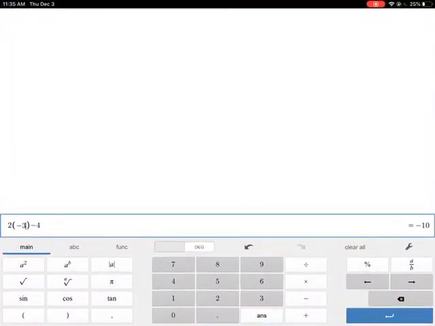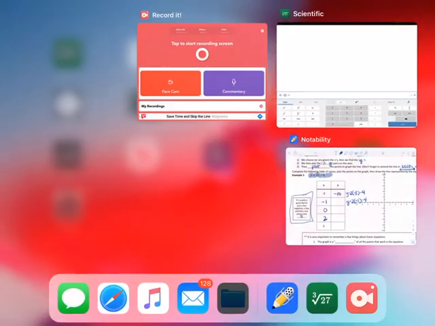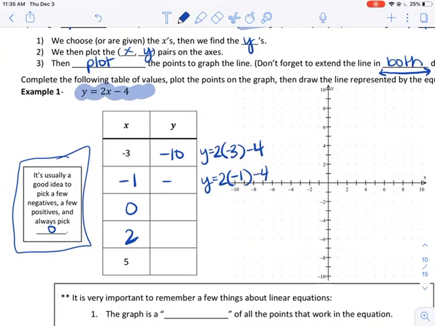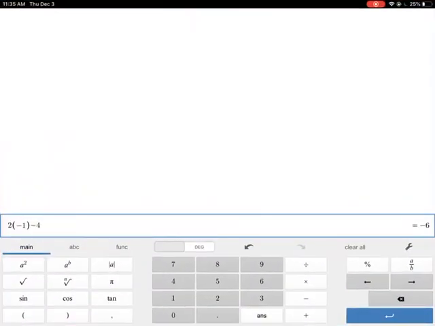Now you may notice it's already in my calculator, so I'm just going to go to the parentheses and change that and make it -1 instead. Now what if I know I'm going to enter the same thing, I'm just going to change the number inside the parentheses every time. So I'm just going to do that and stop writing this stuff off to the side. Let's put 0 in.